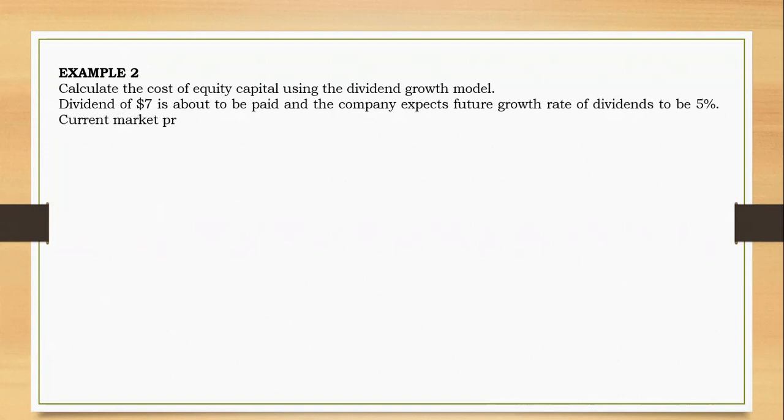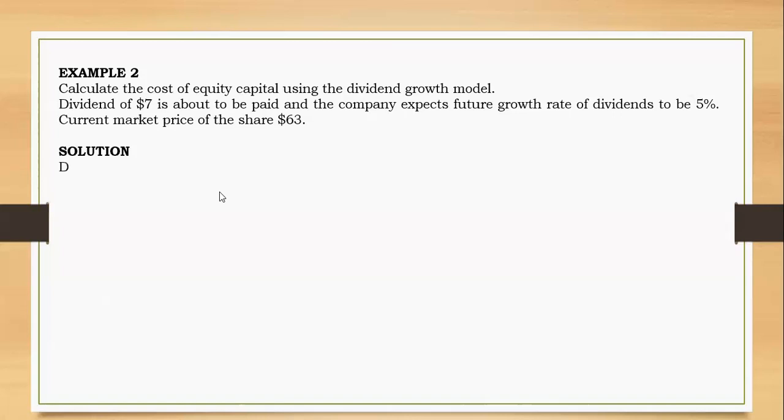The current market price of the share equals $53. Now be careful. Have you seen that? Here we say the dividend is about to be paid. It is the current dividend, but that dividend has not been paid yet. So it makes this current market price become cum-dividend rather than ex-dividend, right? So you have to be very careful about that.